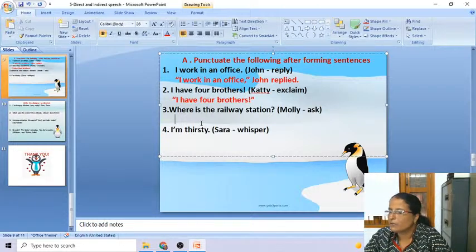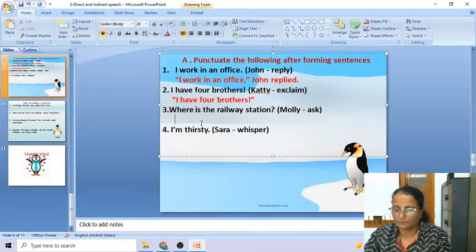Okay, Lavanya Pidurkar, now it is perfectly correct. I have 4 brothers, exclaimed Kati. Partha Shukla, there is a small mistake. In front of exclaimed, no need of a comma, because you have already used the exclamation mark. So there should be no comma in front of exclaimed. Okay. I have 4 brothers, exclaimed Kati. Okay, that is nice. Swara Bode.